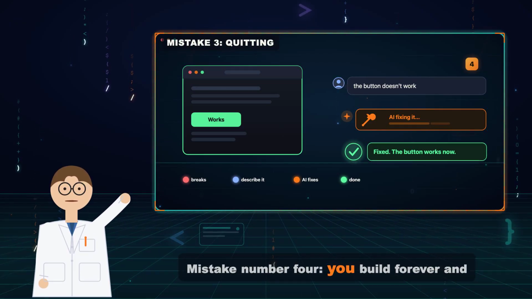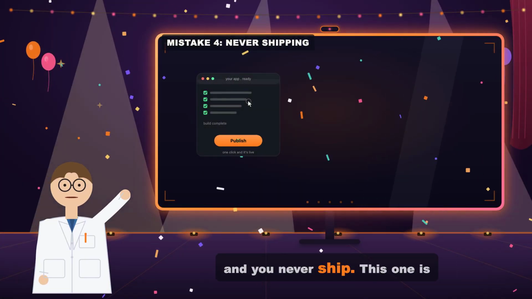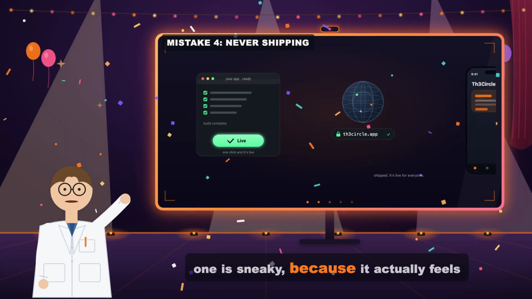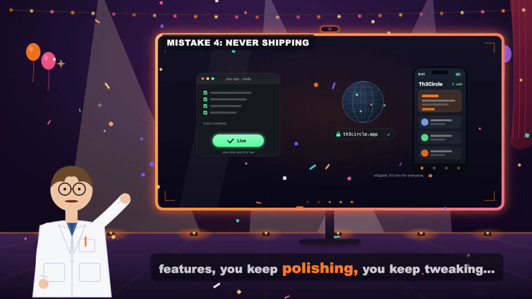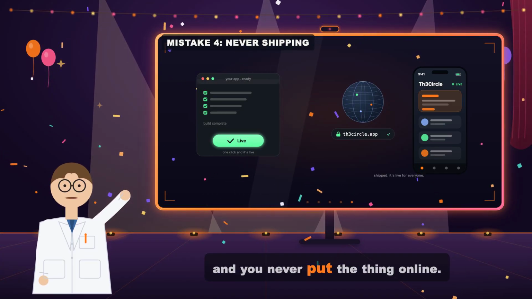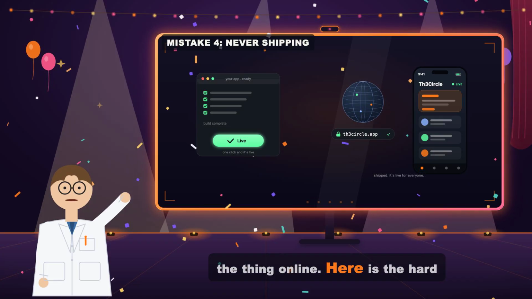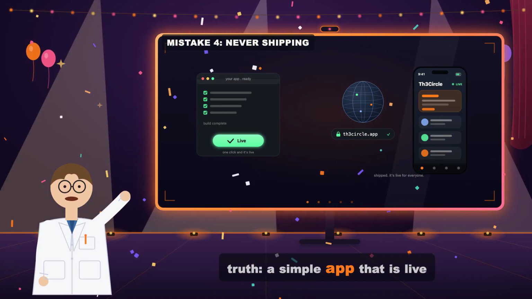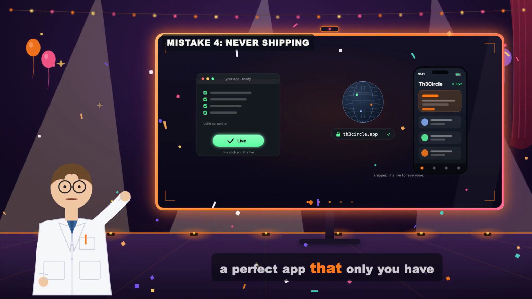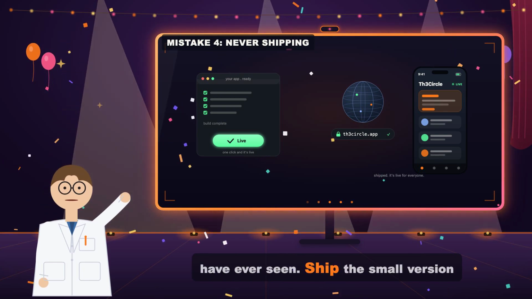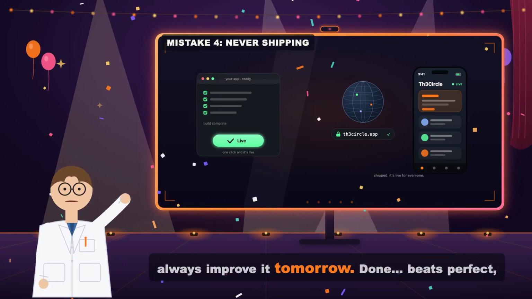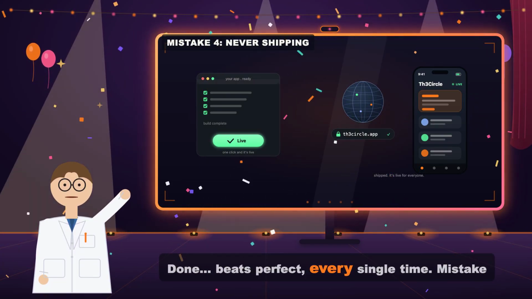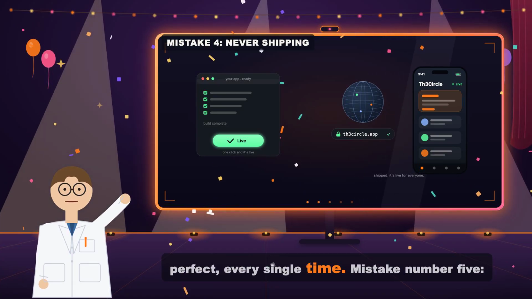Mistake number 4, you build forever and you never ship. This one is sneaky because it actually feels productive. You keep adding features, you keep polishing, you keep tweaking, and you never put the thing online. Here is the hard truth. A simple app that is live beats a perfect app that only you have ever seen. Ship the small version first. You can always improve it tomorrow. Done beats perfect every single time.